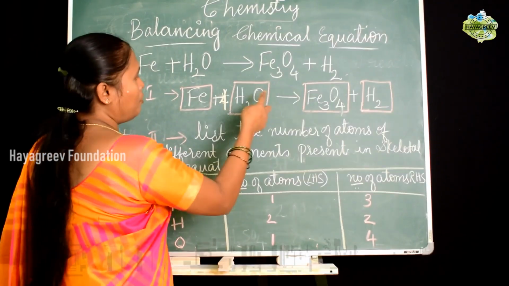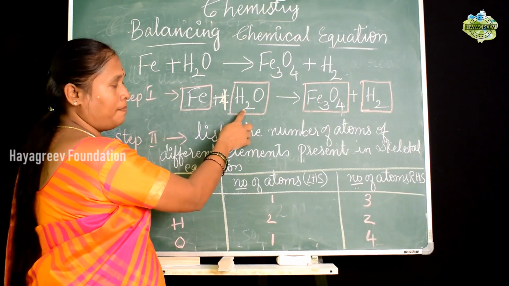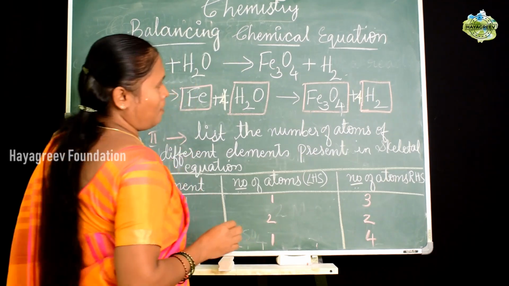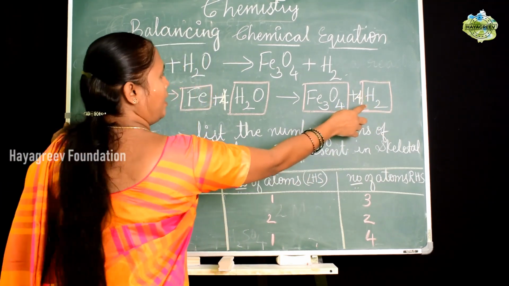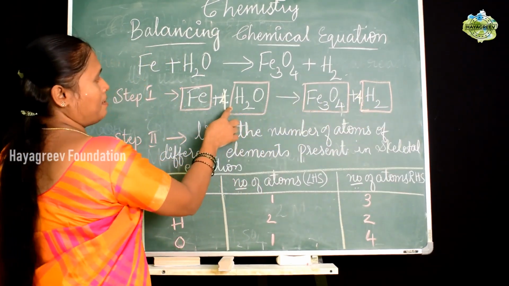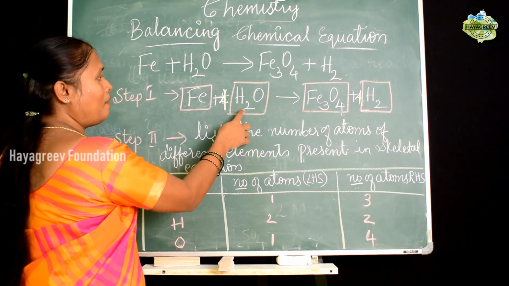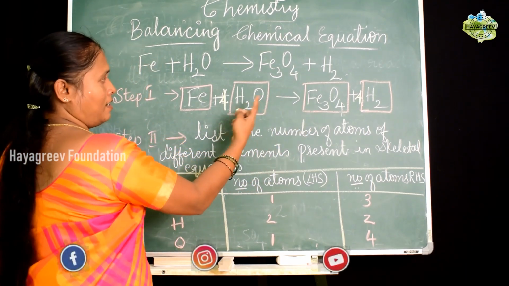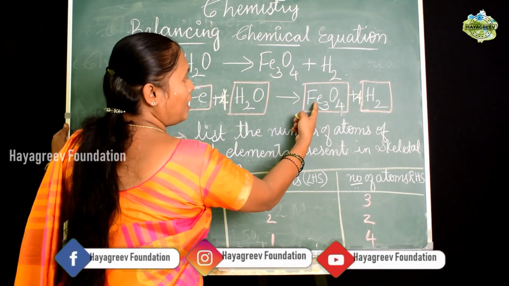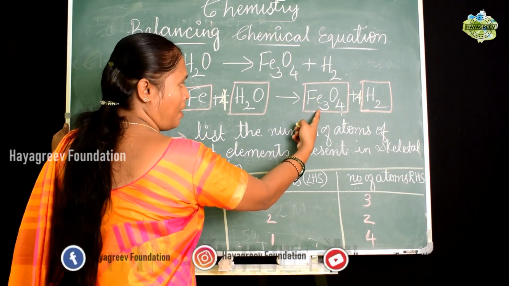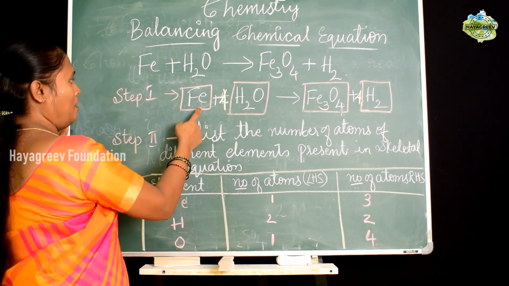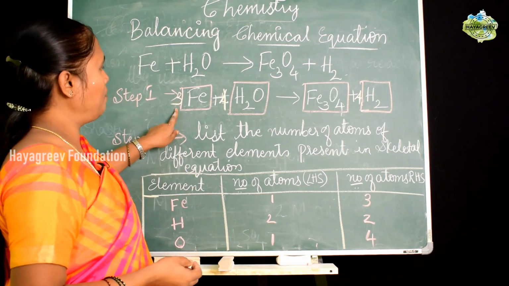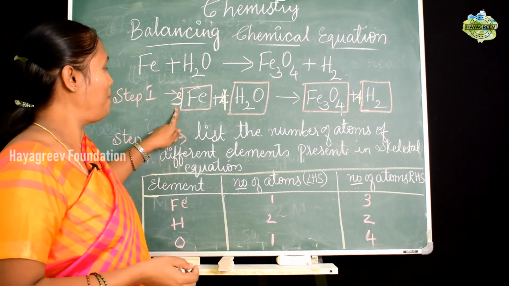So the next one to be balanced is hydrogen. 4 2s are 8, and here also if we take 4 2s are 8 atoms of hydrogen, then the 8 atoms of hydrogen are balanced. Now let us check for iron. As oxygen and hydrogen are balanced, we see 3 iron atoms on the product side. Here we have only 1, so we can just add 3 here. So here we get the complete balanced equation.